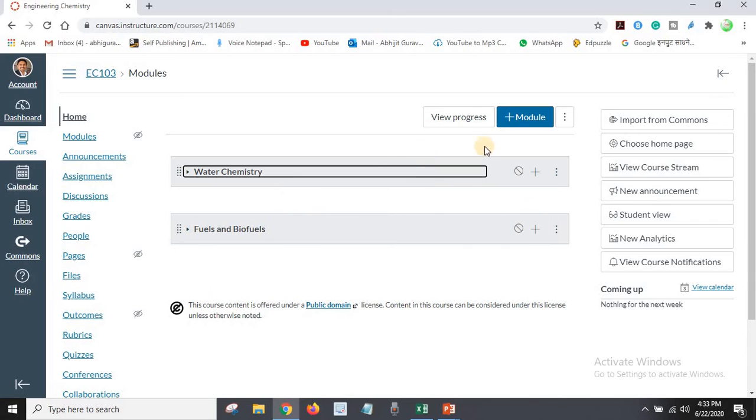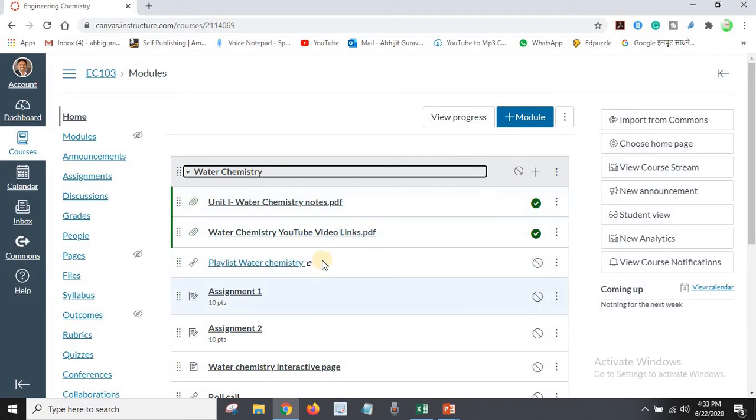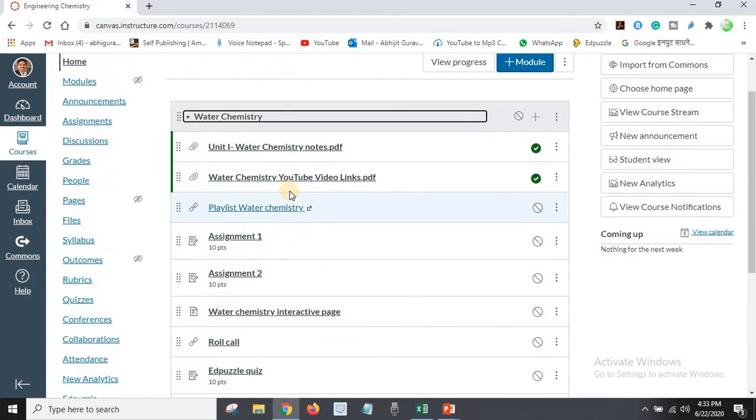First of all, there are two modules in this particular course. This is one module, that is water chemistry, and second module, that is fuels and biofuels. Accordingly, you can add different modules from this particular tab. If you click on this module, I have added different tools here which are related to my teaching plan.